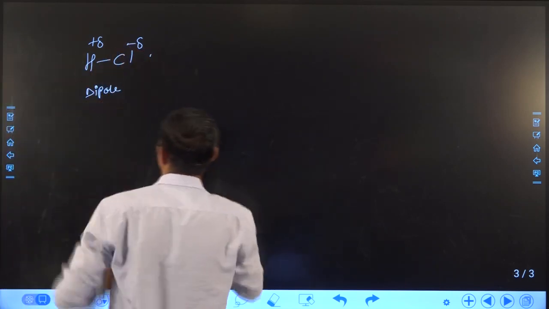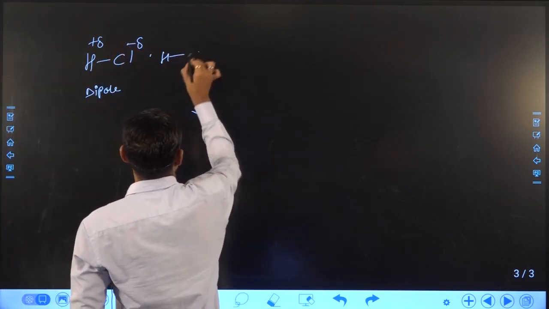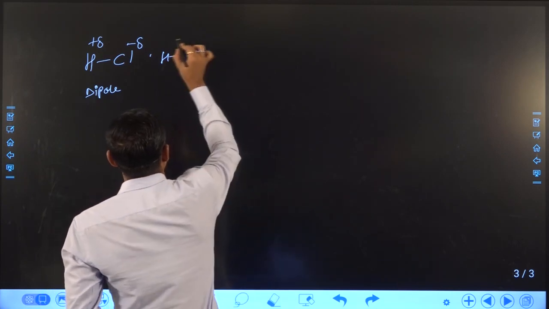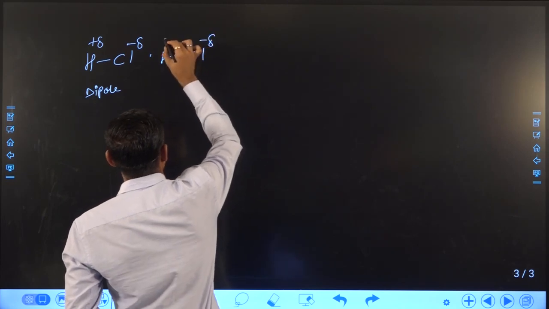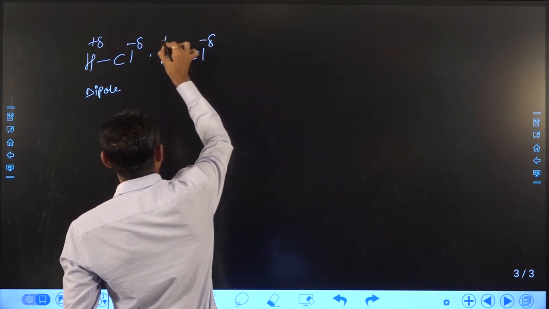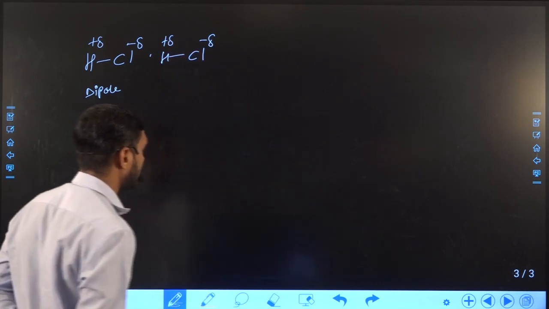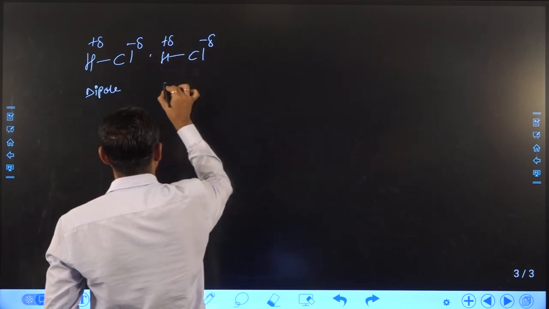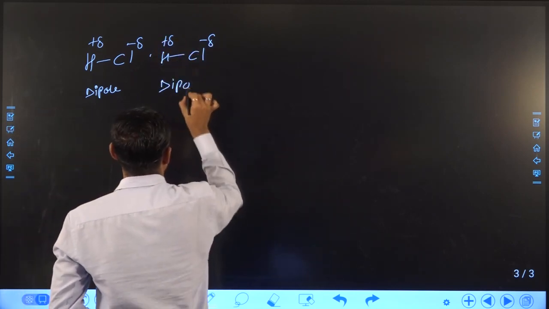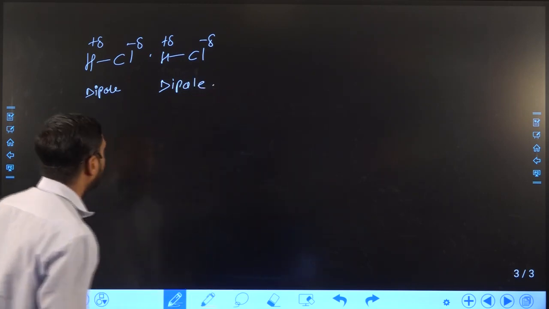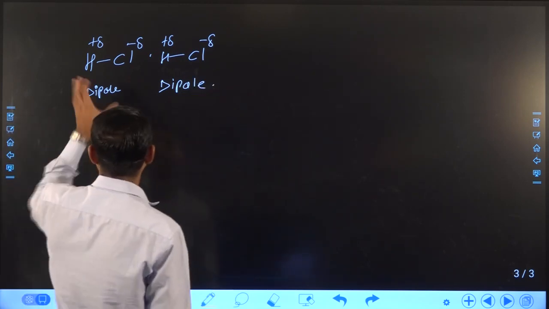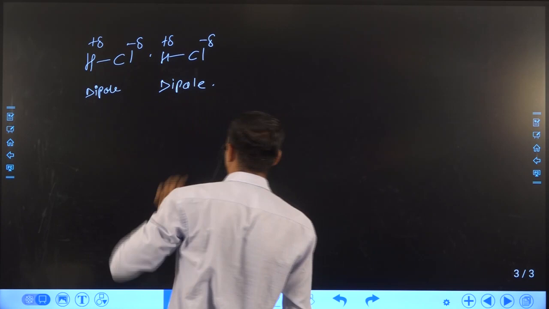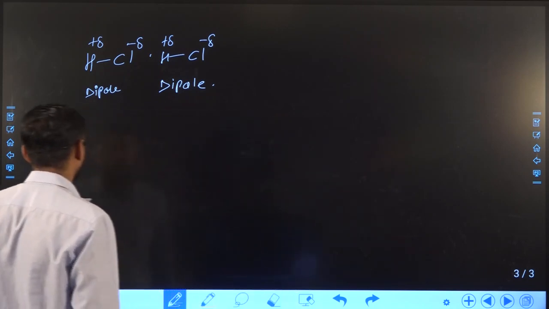If we take a second molecule of HCl, then the same phenomenon will occur. Here partially negative charge lies on the more electronegative atom and partially positive charge lies on the more electropositive atom. So in this case the charge separation also occurs. Then how does dipole-dipole interaction occur? Because both molecules are dipolar species. That means in the molecule polarity or charge separation occurs.